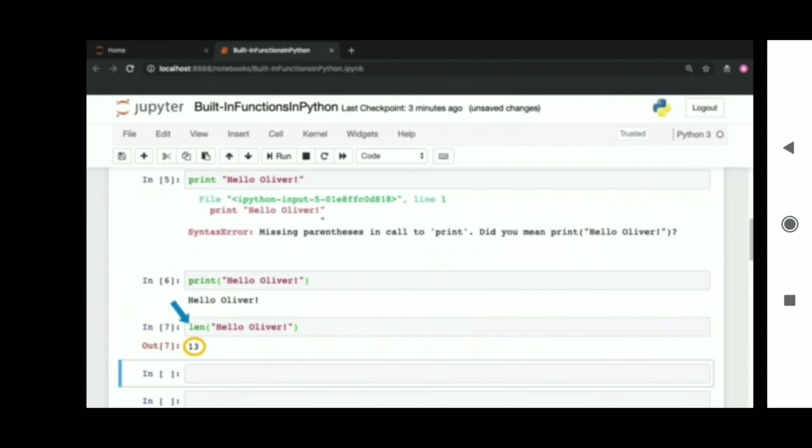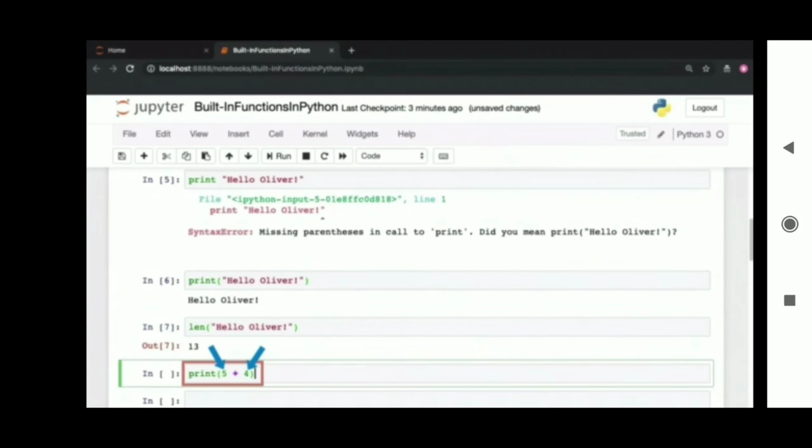When you pass a string to the len function, it simply counts the number of characters in the string, and in our case, the number of characters is equal to 13. Observe that the code executed by the len function is different from the code executed for the print function. The len function calculates the length of what you pass in. The print function prints out what you pass in to the screen.